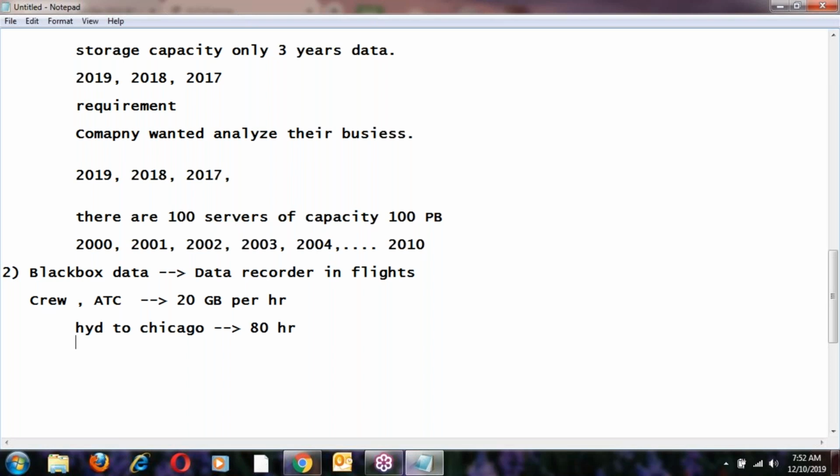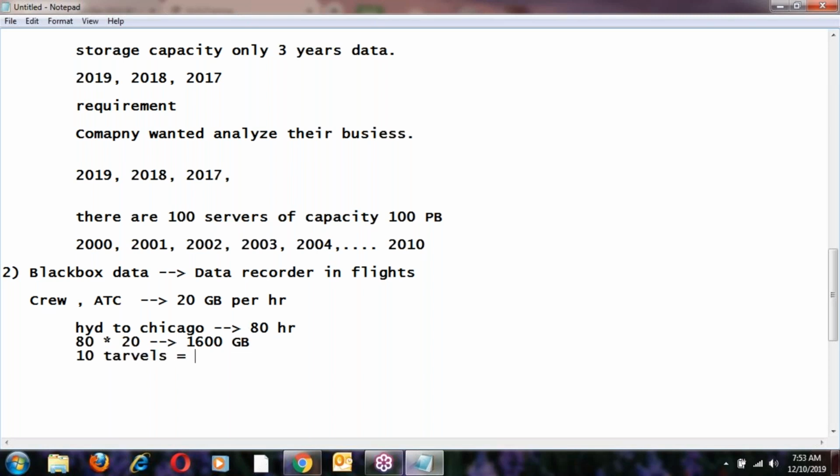How much data is generated here? 80 multiplied by 20 is equal to 1600 GB. So in one travel, a flight generates 1600 GB of data. In a month, maybe a maximum of 10 travels.